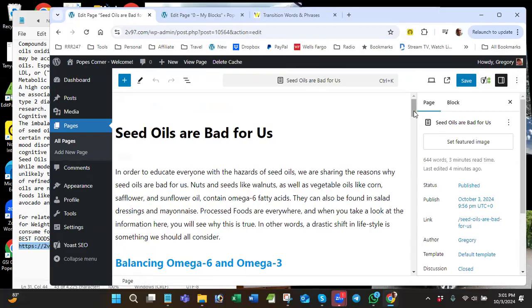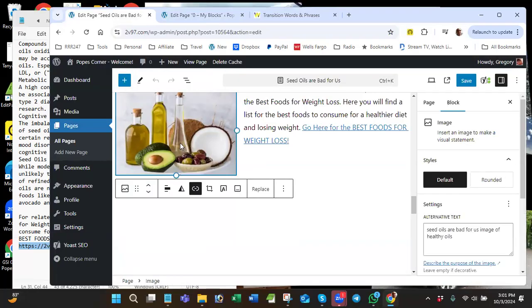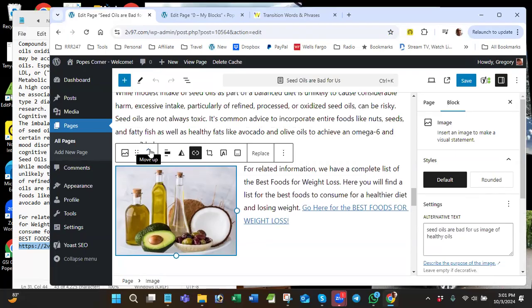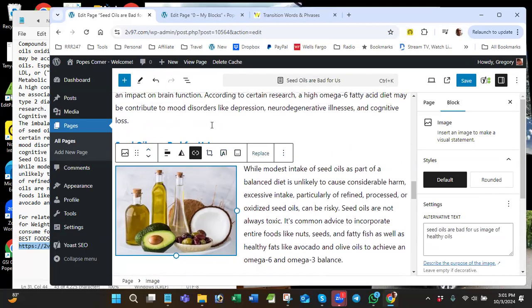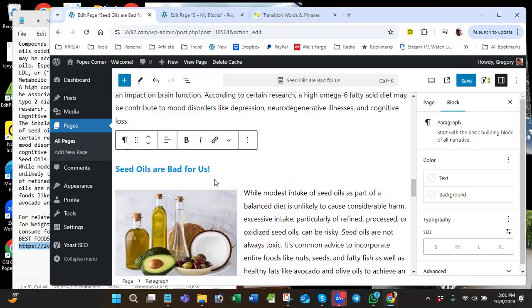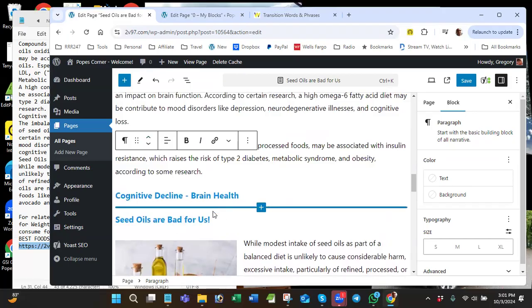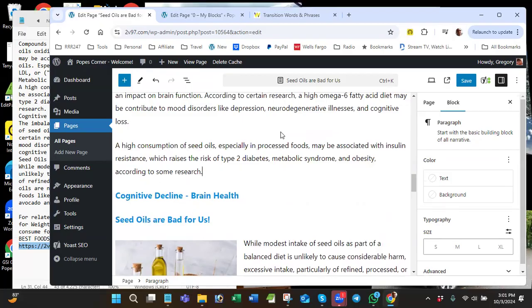Just a second. Let me finish doing this because now it's so easy to just add this in here, right? You know what? I don't really want this image all the way at the end. I'm going to move that up. This is kind of where I had planned for it anyway. Right here where I have my seed oils are bad for us. I think I'm going to move it up one more, and it's cognitive brain health. Wait a minute, I moved something. Oh, let's see what happened here.